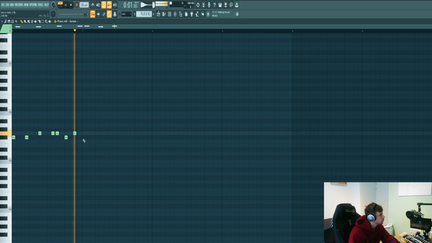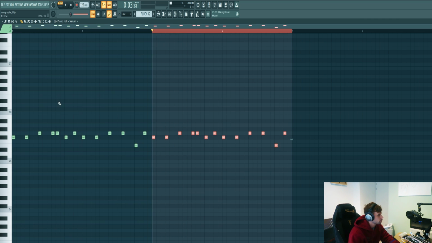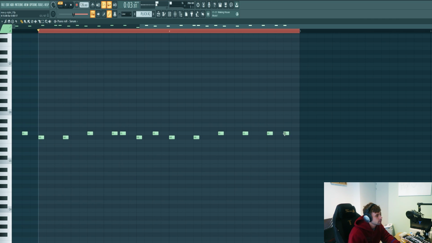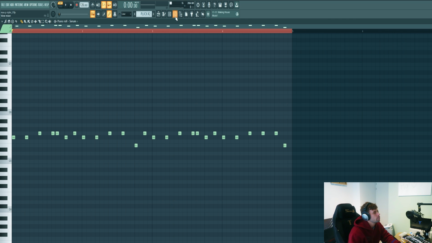So this will be the first bar. Then a small variation to the second. Then we're gonna duplicate it and make a small variation at the end, just switching the notes. Sounding like this. So now we're gonna mix it.